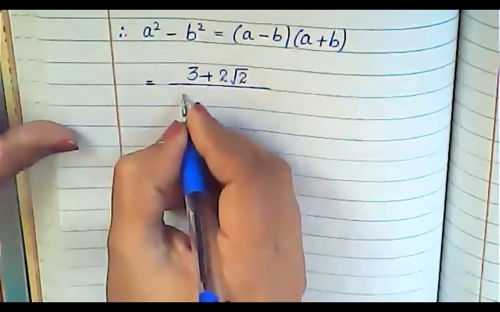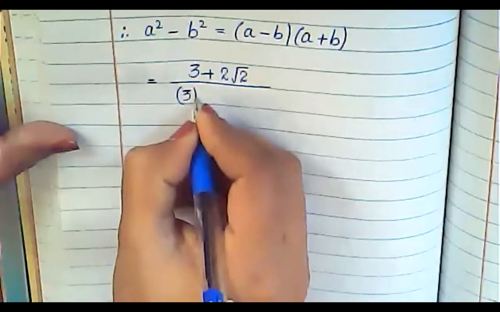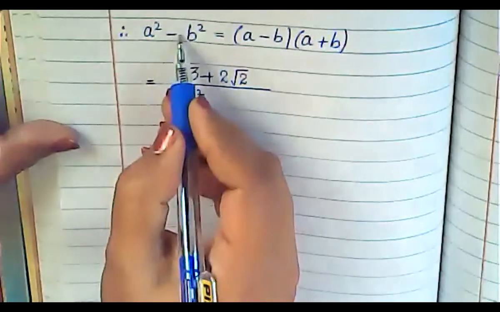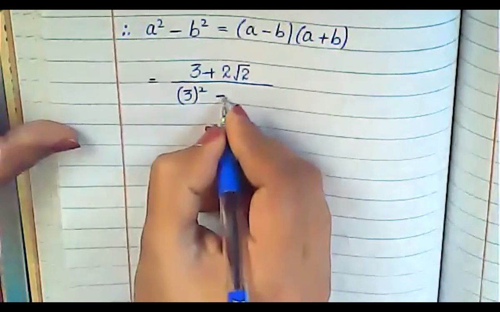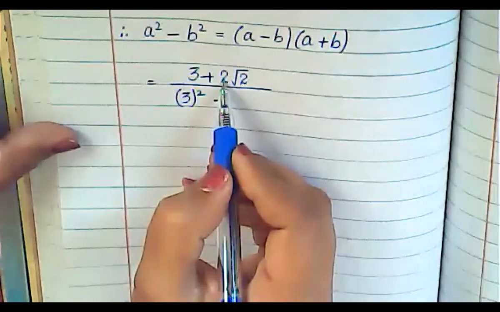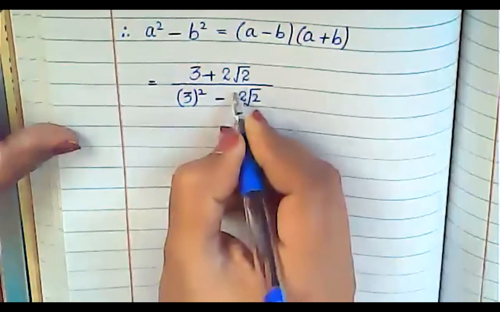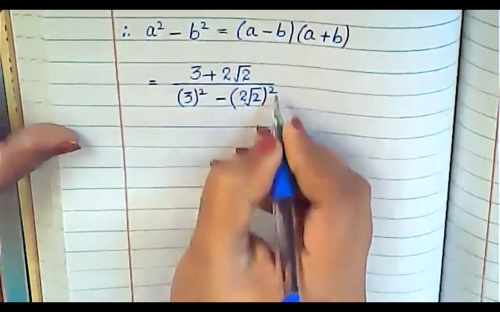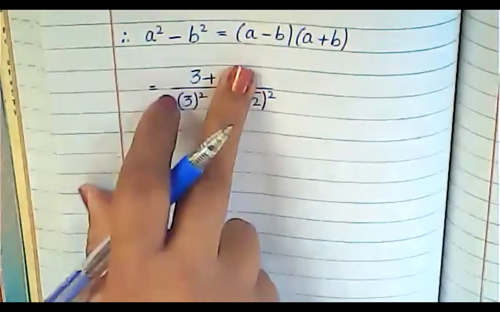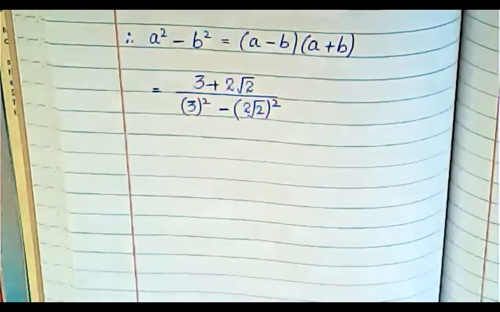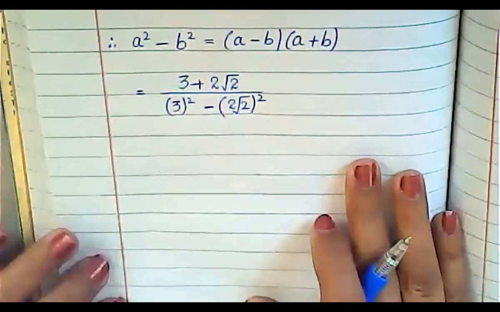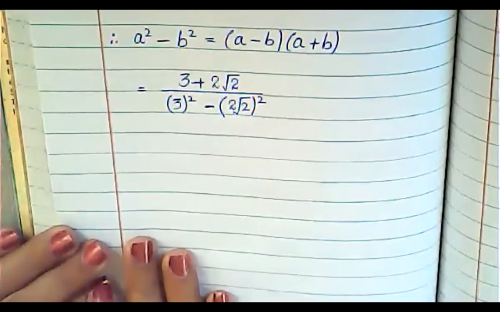Term a was 3, so a square. Then the sign of minus. Now term b is 2 under root 2, so you will write 2 under root 2 and take its square. Is this step clear or not? Everyone, please tell me.